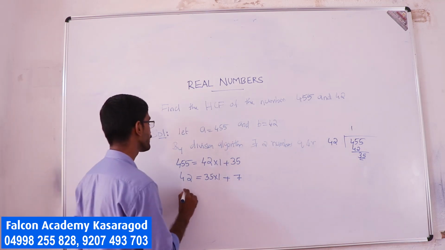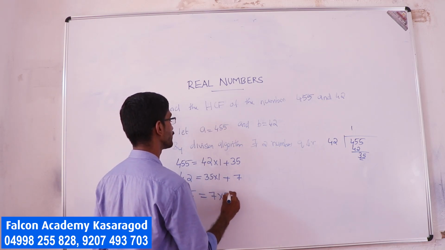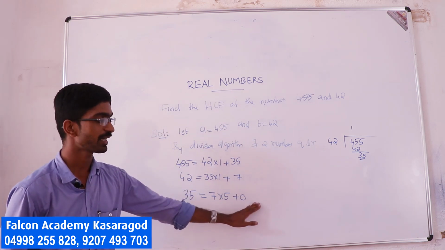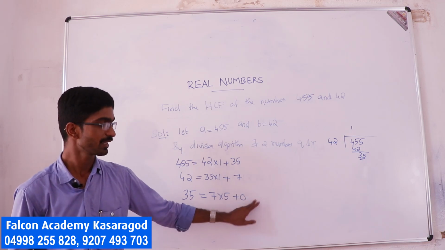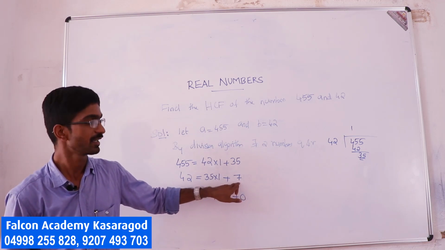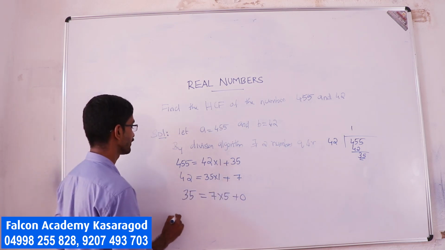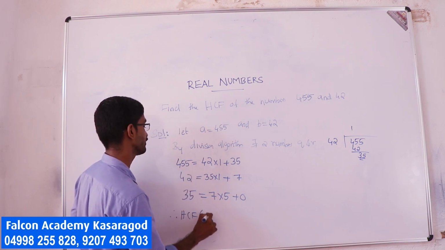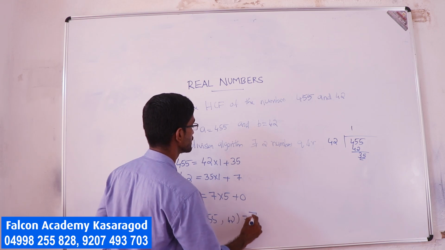So I can write 35 as 7 into 5 plus 0. Now you got the remainder as 0. Thus the preceding divisor here is 7. Therefore HCF of 455 and 42 is 7.